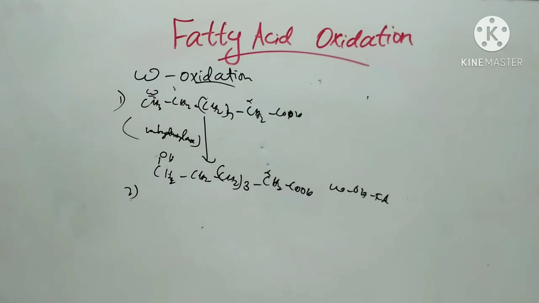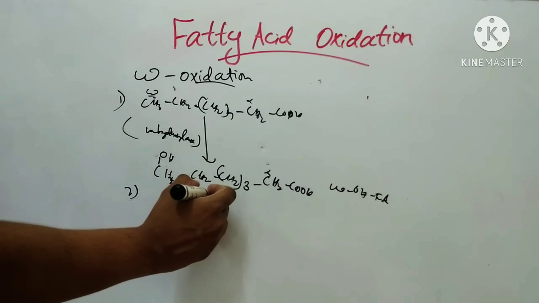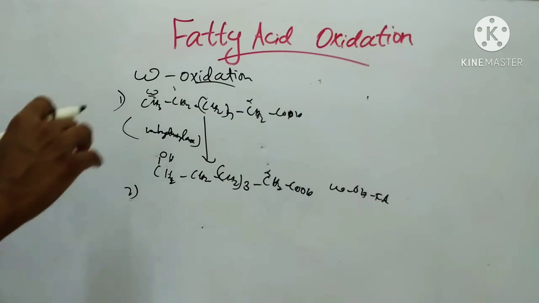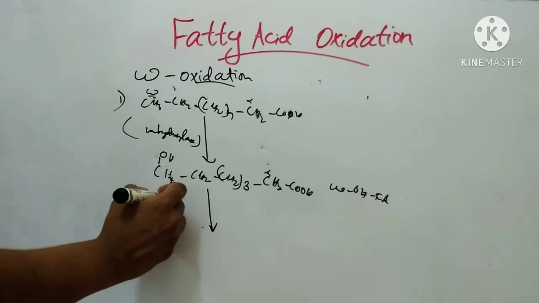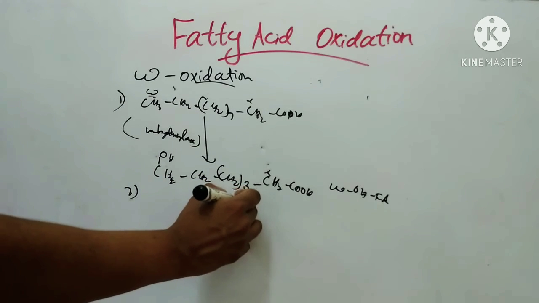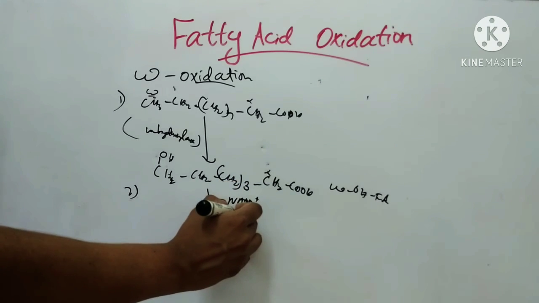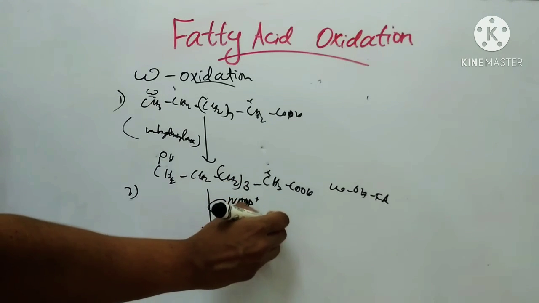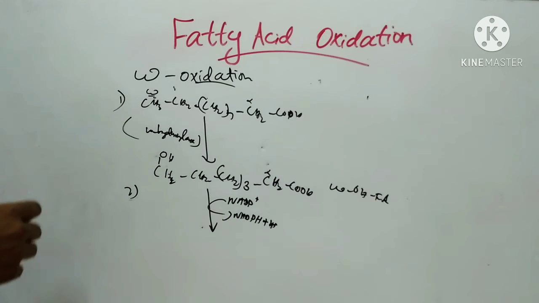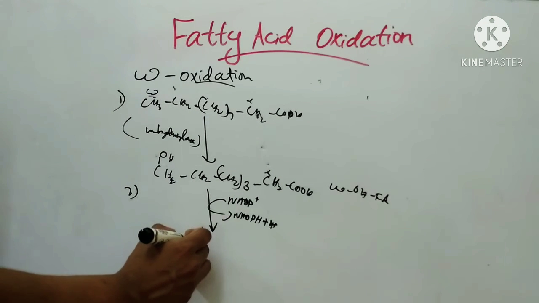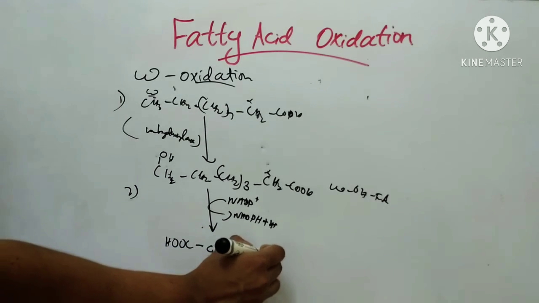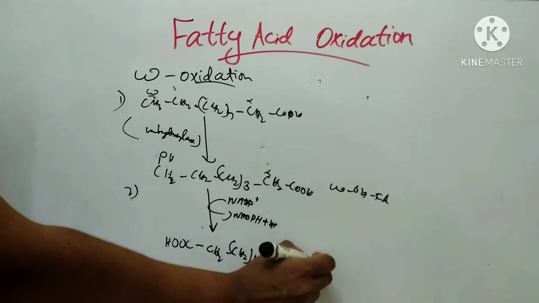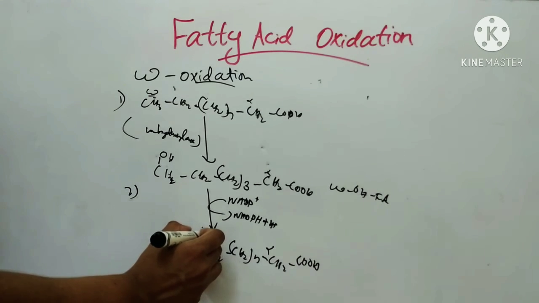Then there is step 2. This omega hydroxy fatty acid is oxidized in the presence of an NADP plus dependent enzyme, that is NADP plus to NADPH plus H plus, to produce COOH, CH2, CH2 n times, CH2, COOH, alpha and omega.